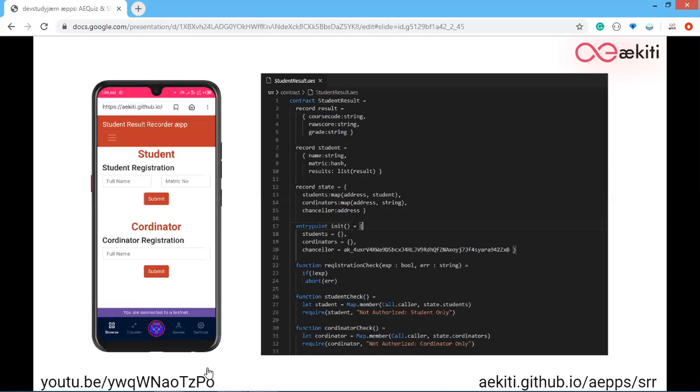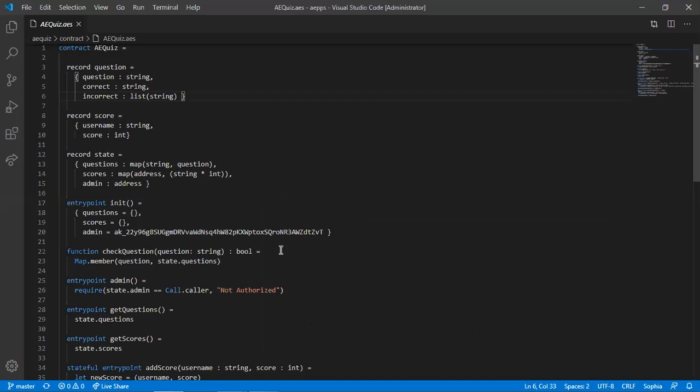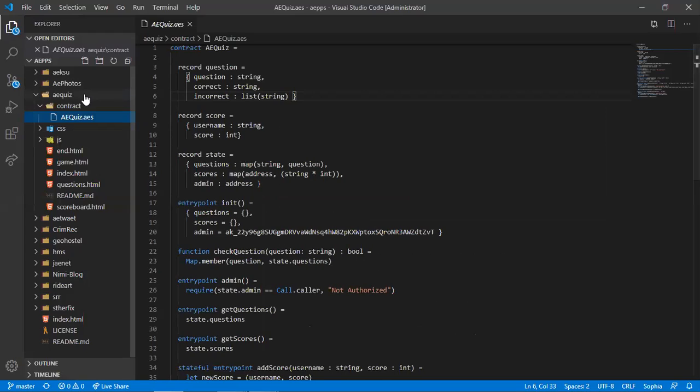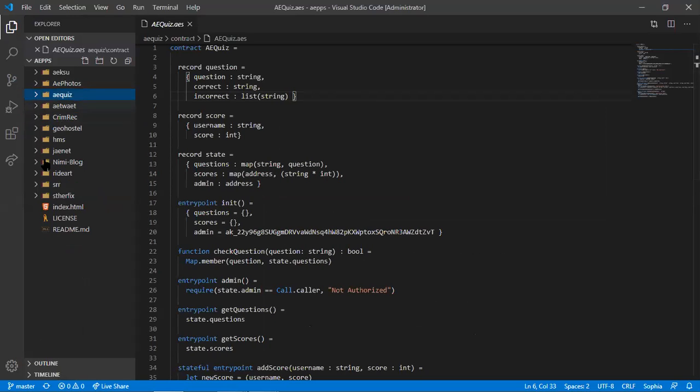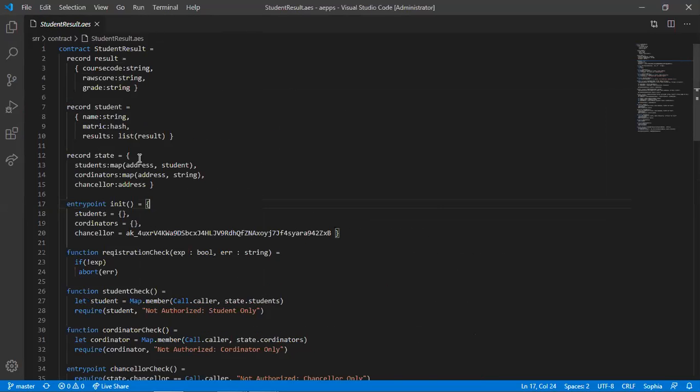So now I would explain the app smart contract and also demo the code. So again, I will be going to VS Code, and this time I'll be taking SSR. Okay, cool.